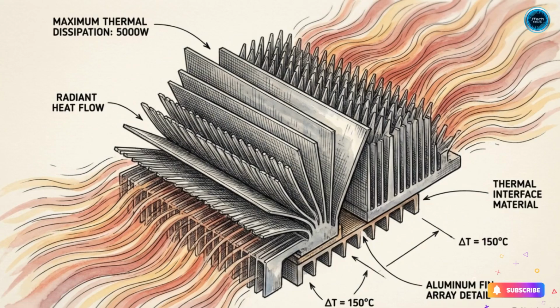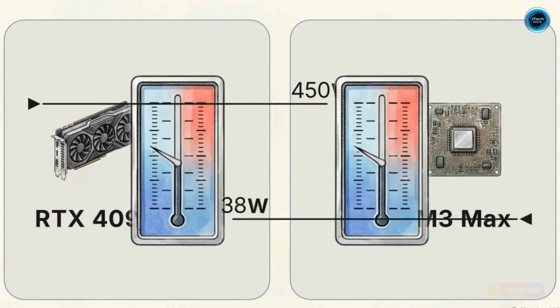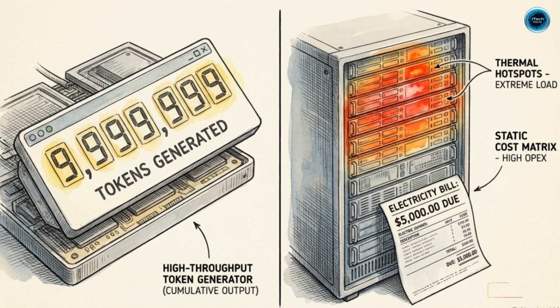The cost of that throughput is thermal. A sustained run on an RTX 4090 will draw up to 450 watts, while the M3 Max peaks around 90 watts. The choice of silicon requires calculating a strict trade-off, maximizing peak token generation versus managing the thermal output and power costs of a localized server.